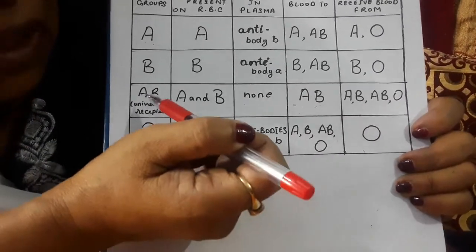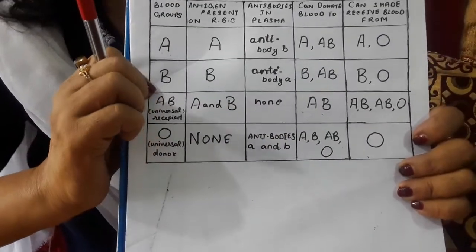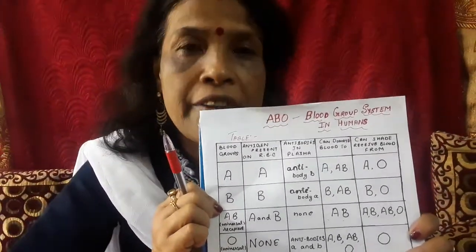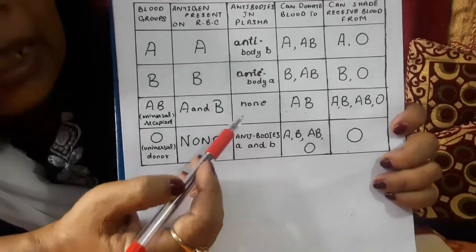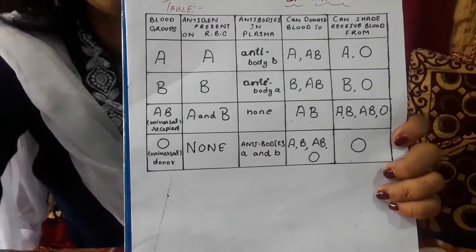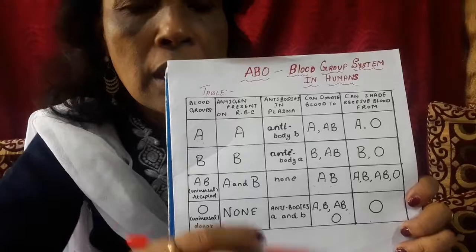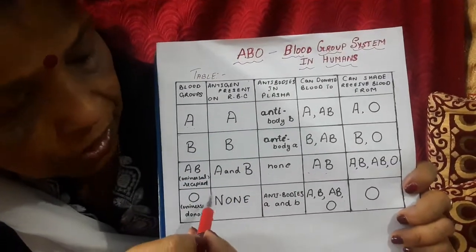That's why a person having blood group AB is said to be a universal recipient, because since it does not have any antibody, the antigen antibody reaction does not take place, or clumping or agglutination.